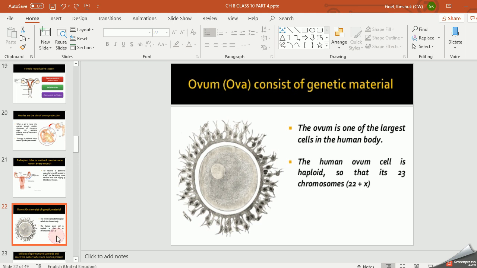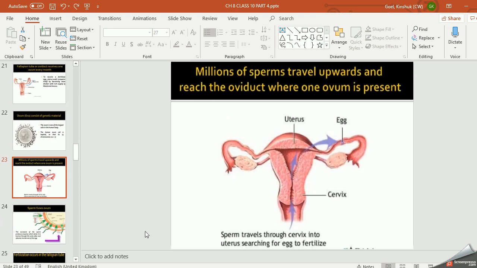Now coming to the next slide, this is the traveling of sperms. As I told you, how the sperms travel. They come through the vagina, go through the cervix, pass through the uterus and go to the fallopian tube, where the egg is waiting. Now, in the fertilization process, the fusion of this egg and sperm takes place in the fallopian tube. When the fertilization process fusion takes place, what is the product? क्या बनता है? That is zygote.